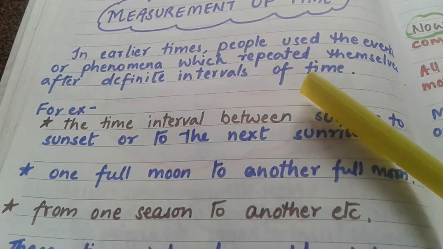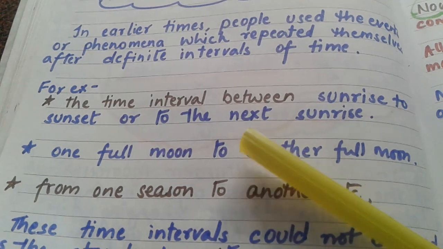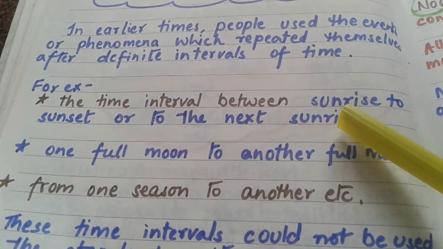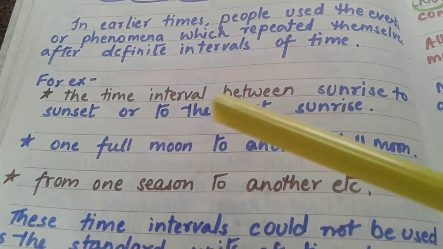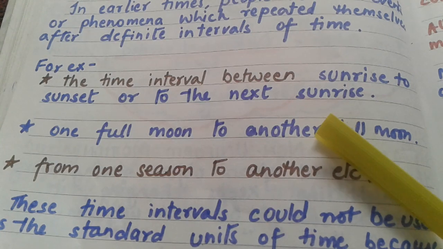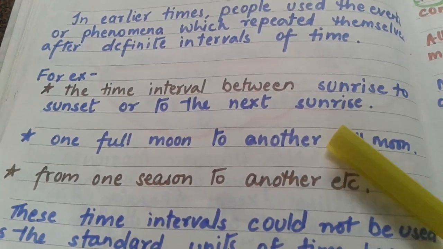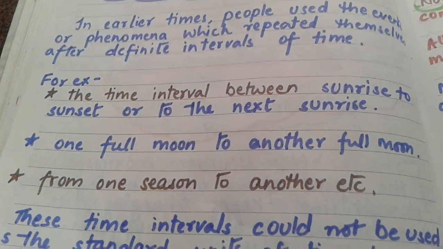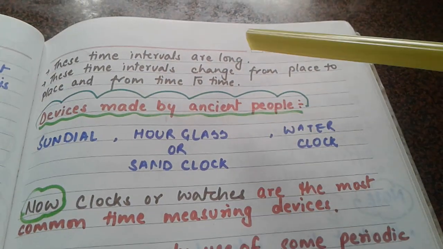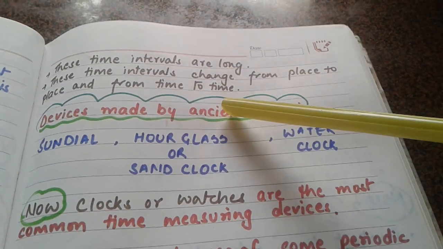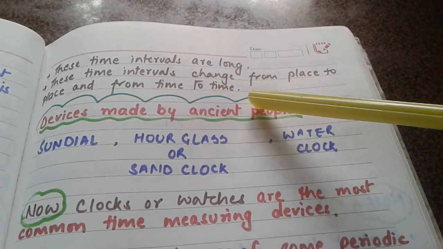Now these repeated events could be the time interval from sunrise to sunset or to the next sunrise, or between one full moon to another full moon, or from one season to another season, etc. But these time intervals cannot be used as a standard unit of time measurement. Why is it so? There are two reasons for that. The first reason is that these time intervals are long, and the second is that these change from place to place and from time to time.